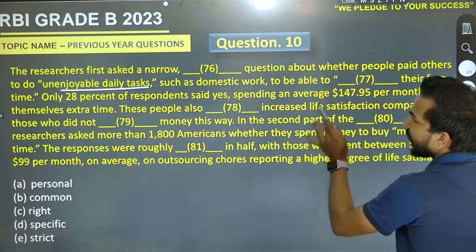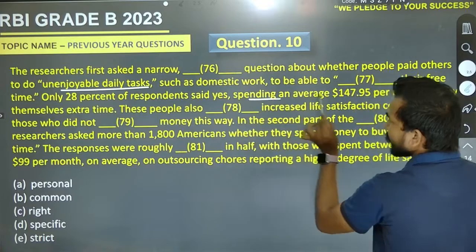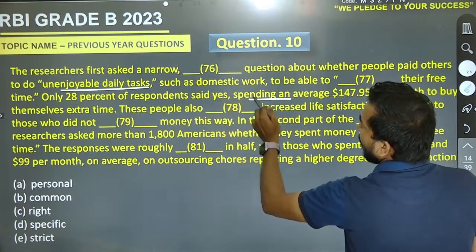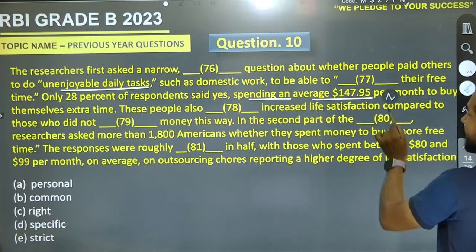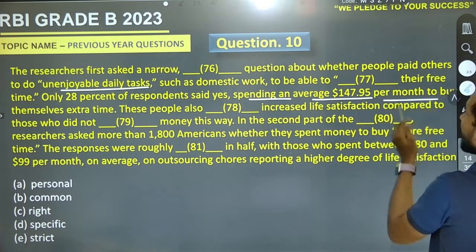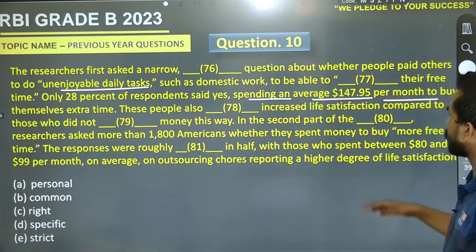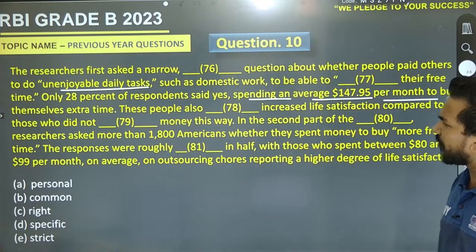$147.95 per month to buy themselves extra time. These people also blank increased life satisfaction compared to those who did not spend money.